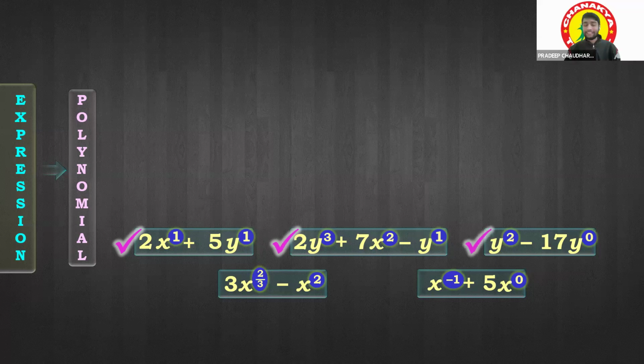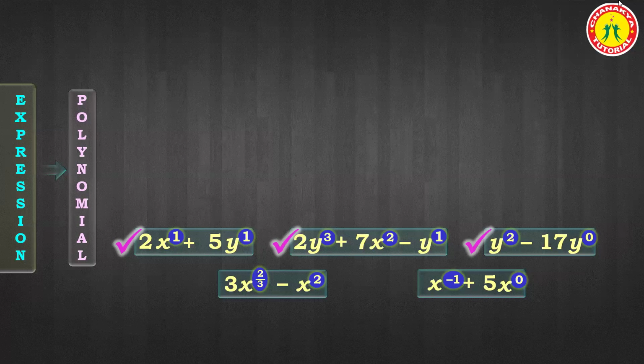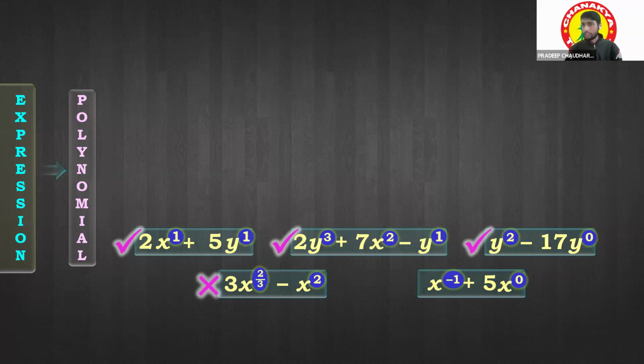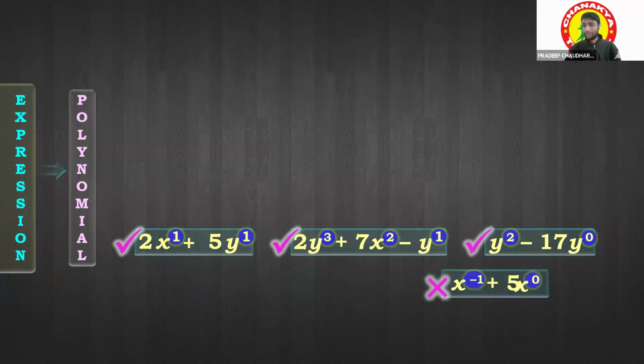Okay. Let's see. 3x to the power 2 by 3 and minus x to the power 2. Is it a polynomial? No, sir. No, it is not a polynomial. Let's check it. Why is it not a polynomial? Let's see this. Is it a polynomial, guys? x to the power minus 1 plus 5x. No, it is not a polynomial.